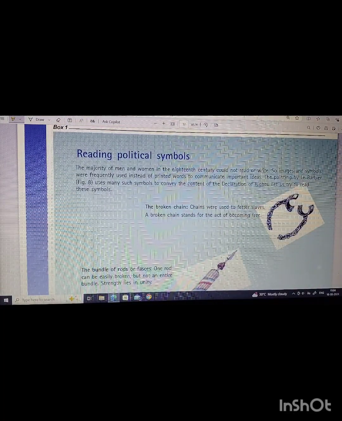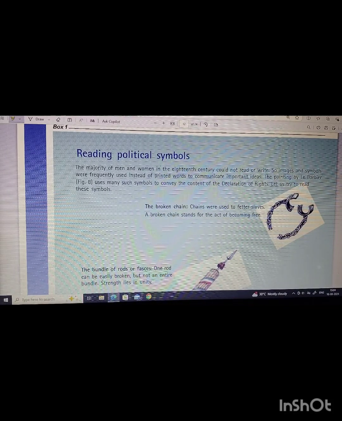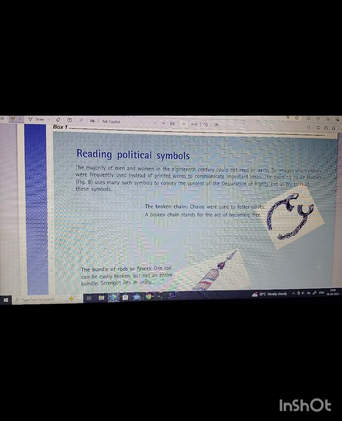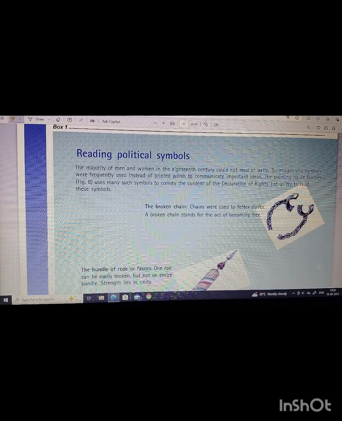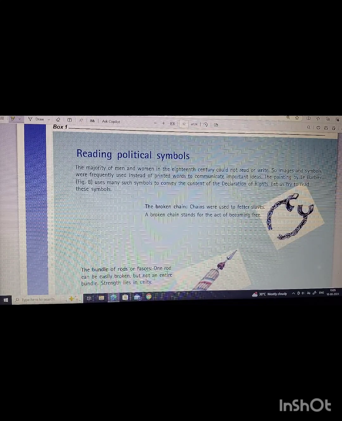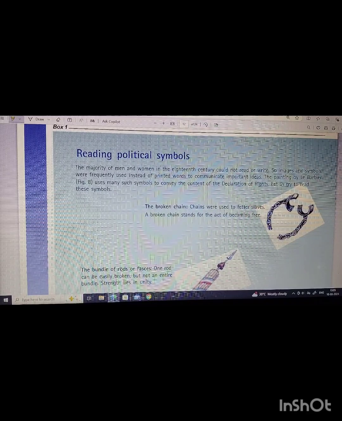So here are some symbols. You must practice drawing these kinds of symbols, because in your exams this may come, as I have also practiced some of the drawings and got them in exams. So, reading political symbols. The majority of men and women in the 18th century could not read or write. So, images and symbols were frequently used instead of printed words to communicate important ideas. The painting by Le Barbier uses many such symbols to convey the content of the Declaration of Rights. Let us try to read these symbols. The broken chain.